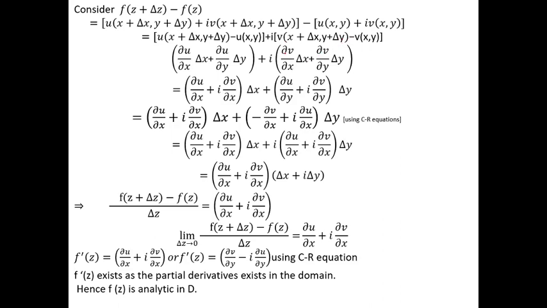By using partial derivatives to get the total derivative, this can be written as ∂v/∂x Δx + ∂v/∂y Δy.